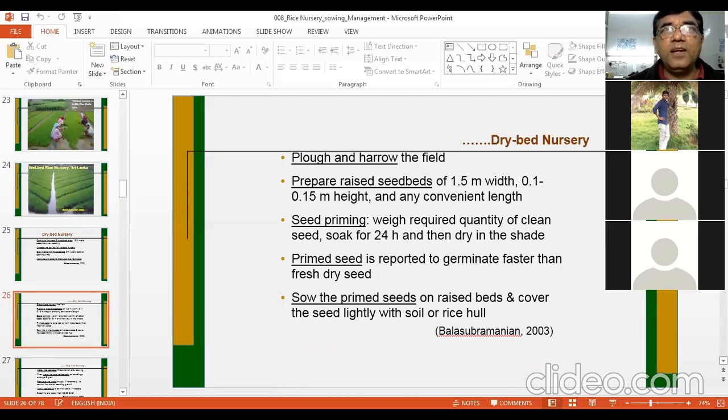Sowing is generally done in lines here. Lines can be prepared, or a seed drill can be used, or any kind of plow can be used for sowing or direct sowing in the nursery. And then it should be covered with the soil. Sowing depth is important. It should not be more than 3 centimeters. So 2 to 3 centimeter sowing depth is right.